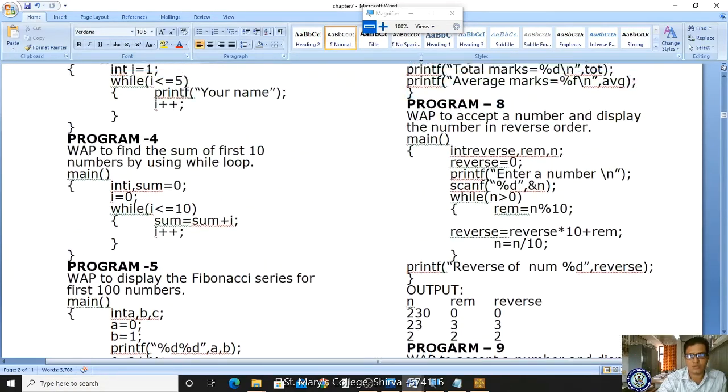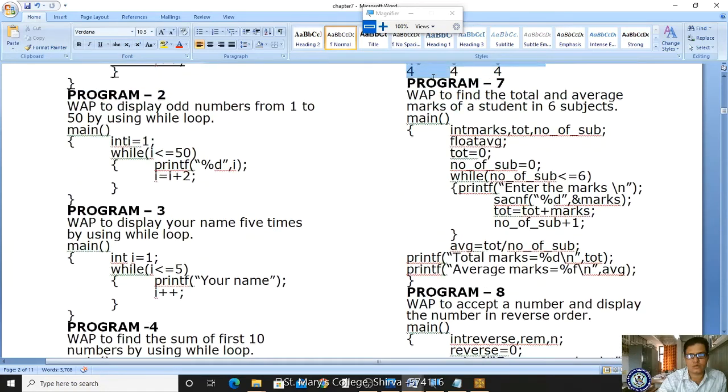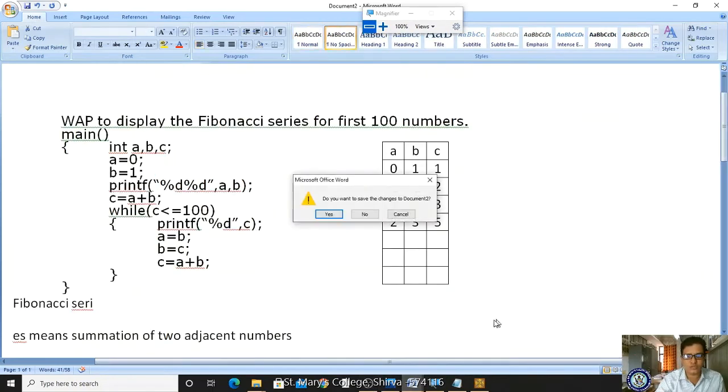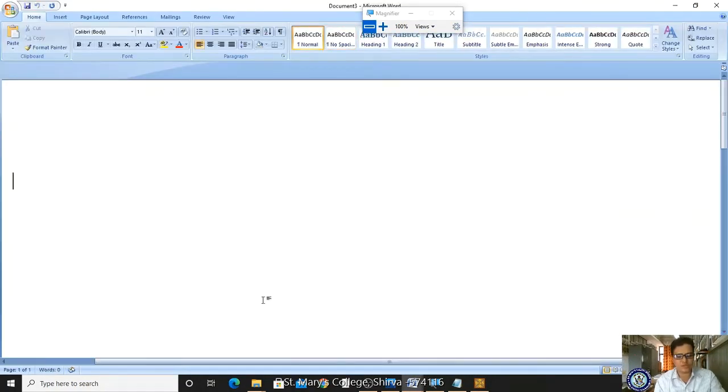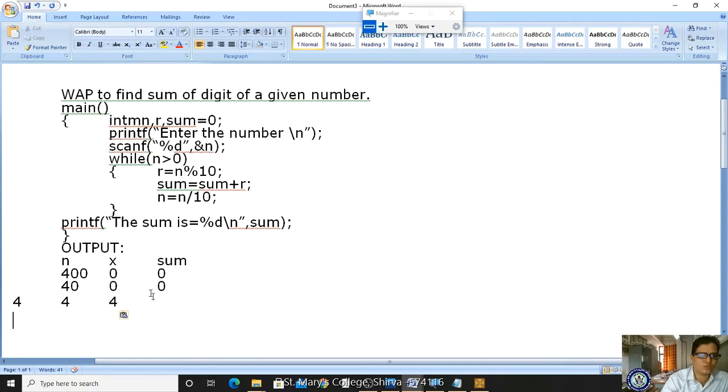I'm copying and taking a new file. I'm closing this. Hope you understand this concept. Let me take a new file and paste here. Let me see what the program is. Now what is the program? Write a program to find the sum of digits of a given number.